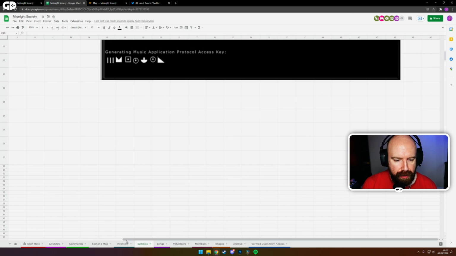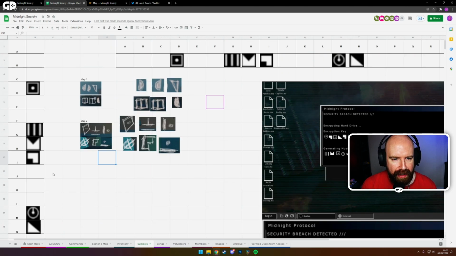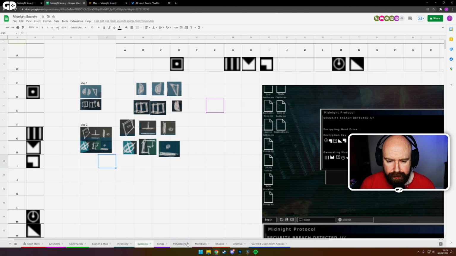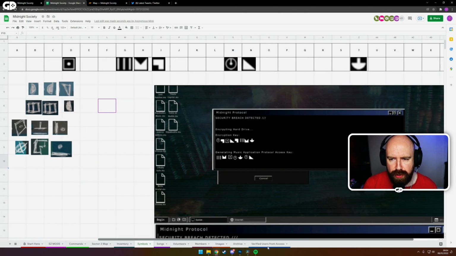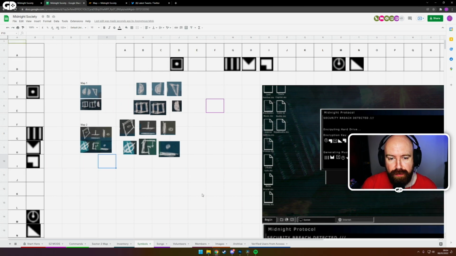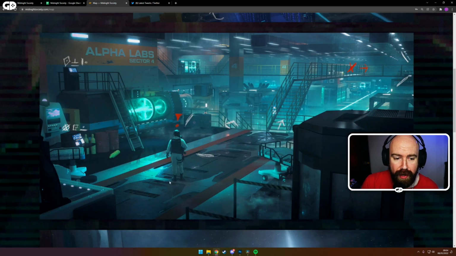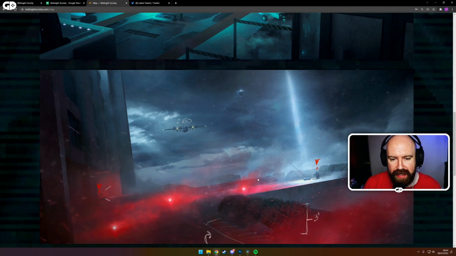So we can go through this and make this cool alphabet with the symbols that we have, but obviously we only have 7 letters so far, and these are all the symbols from the new map screenshots. We don't have a symbol that matches up with any of them yet, so we can't work out what any of these codes are.